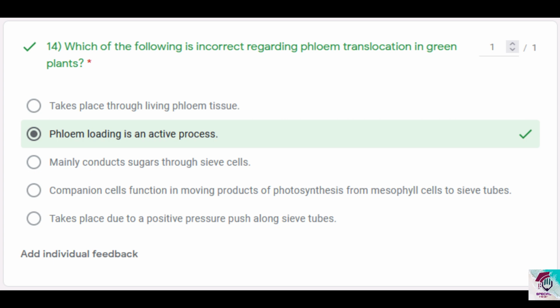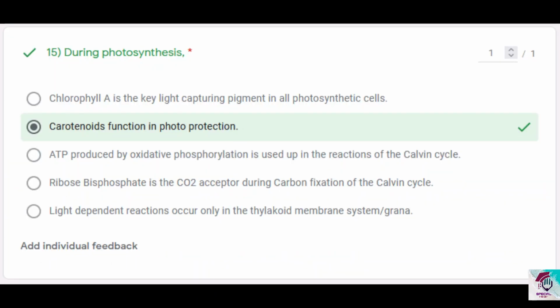The reason why I say it's an active process is because mostly it occurs through the apoplastic and transmembrane routes also. Therefore, it is not an incorrect statement as a whole, but from here it is the most appropriate incorrect statement. So question 15, during photosynthesis. Again, you select the correct statement.